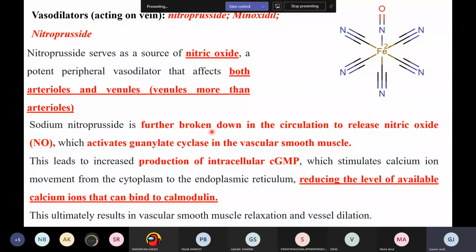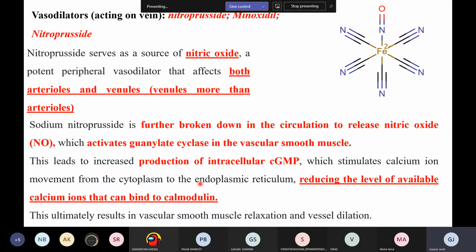Right. So basically it will be releasing the nitric oxide and affecting the veins more in comparison to the arteries. So basically it will have a vasodilating effect, right? So this is the mechanism. Sodium nitroprusside is further broken down in the circulation to release the nitric oxide, right? So every vasodilator will do the same thing. It will release the nitric oxide. So basically this nitric oxide is acting as a vasodilator, right?